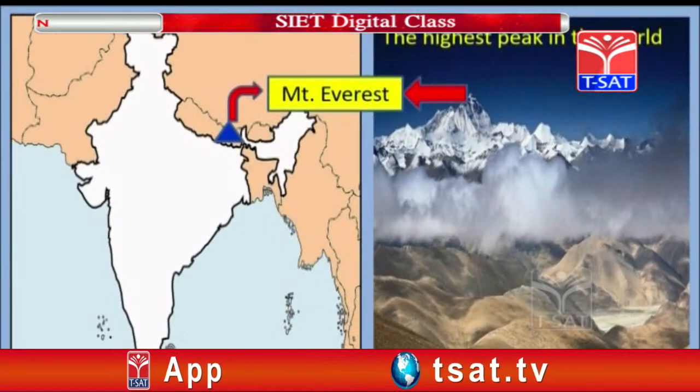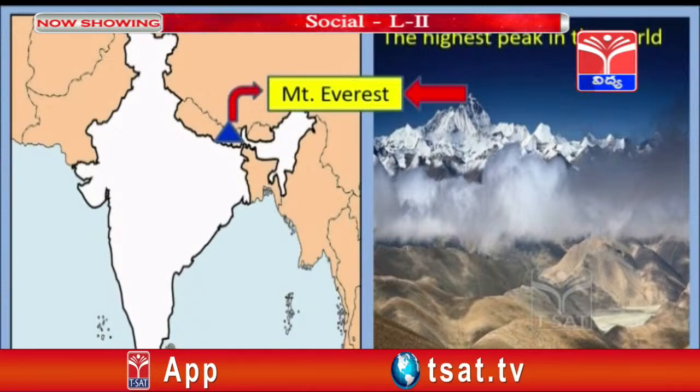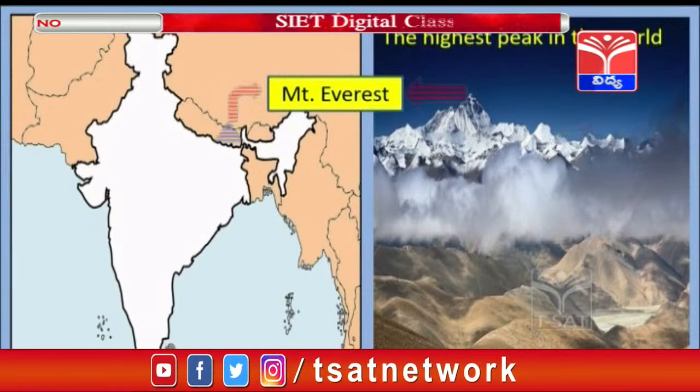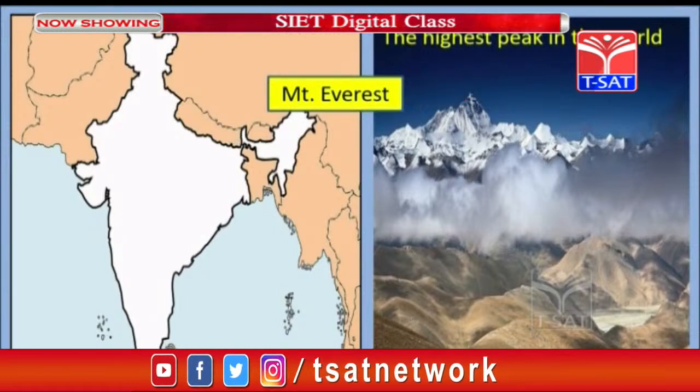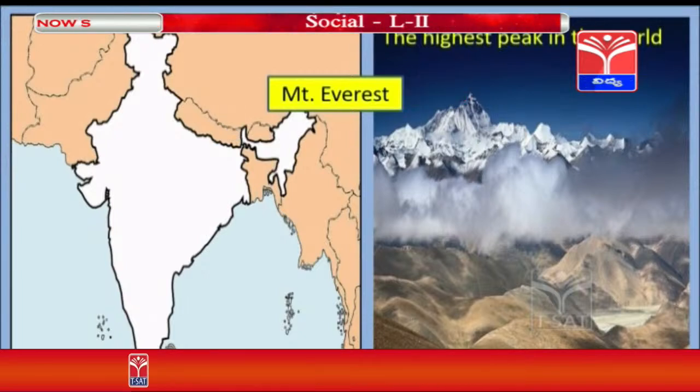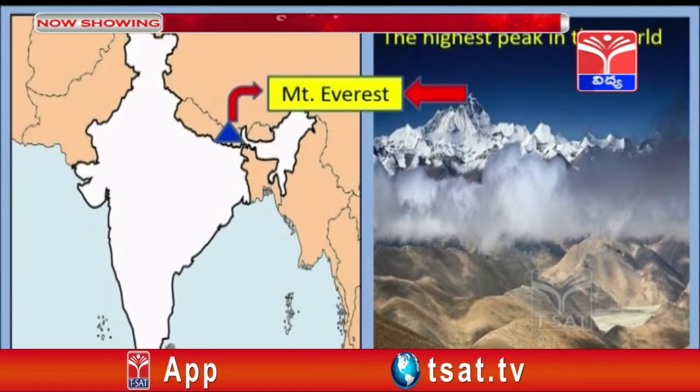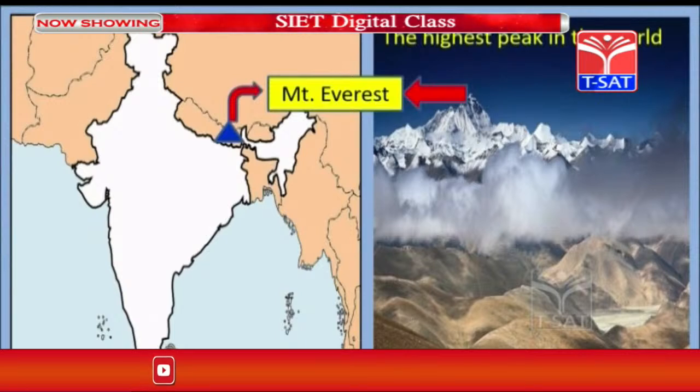And if we see the specialty of our continent, Mount Everest is the highest peak in the world. You can see in the map here, you can observe where Mount Everest is, which is not part of India, it is a part of Nepal. So this is one of the features of the Asian continent.